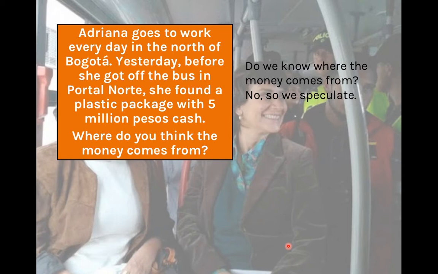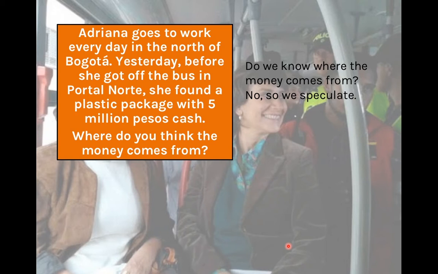Adriana goes to work every day in the north of Bogota. Yesterday, before she got off the bus in Portal Norte, she found a plastic package with 5 million pesos cash. Adriana is very lucky. Where do you think the money comes from? So, you don't know Adriana, you don't know her friends, and you don't know anything about the situation in which she found 5 million pesos.